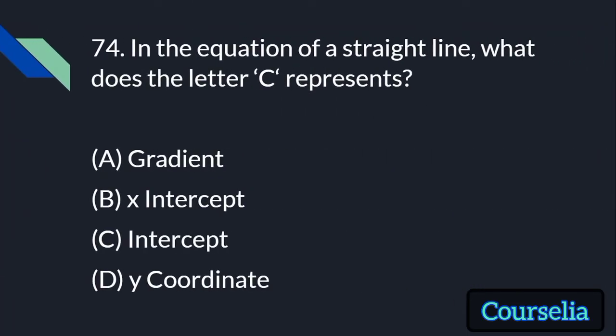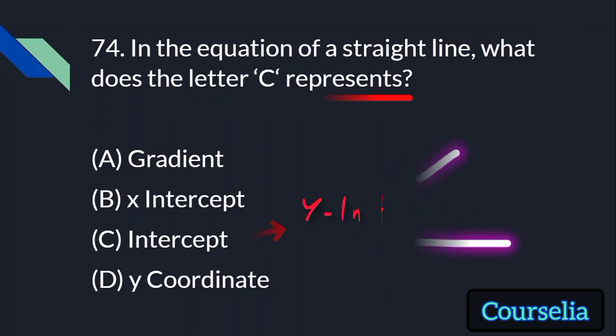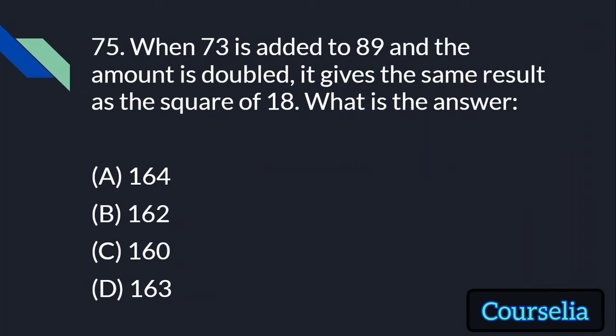In the equation of a straight line, what does the letter C represent? Gradient, x-intercept, C was y-intercept, D is y-coordinate. The answer is y-intercept. ये भी मैथ्स का क्वेश्चन है, इसलिए इसको भी सॉल्व करके जवाब देते हैं।